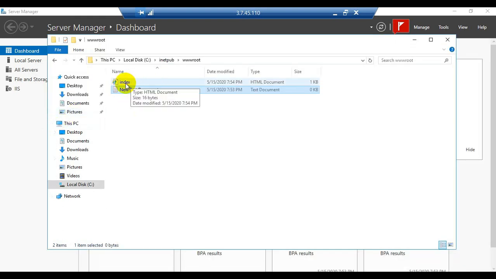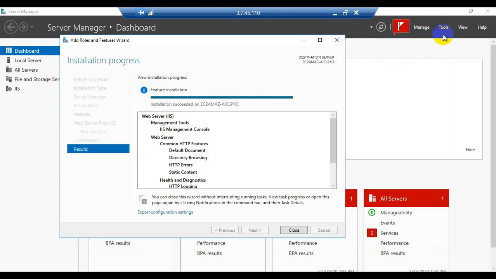Now you can see here the icon of the index file has changed. Now it is showing the Internet Explorer icon. That's why we can verify that we have created our web page or website, because it is showing a different icon, the icon of Internet Explorer. The type is also showing HTML document. So now we need to publish this website in web server 2.